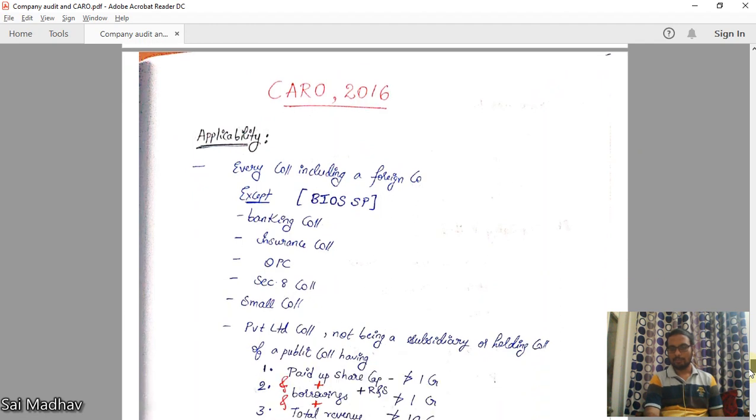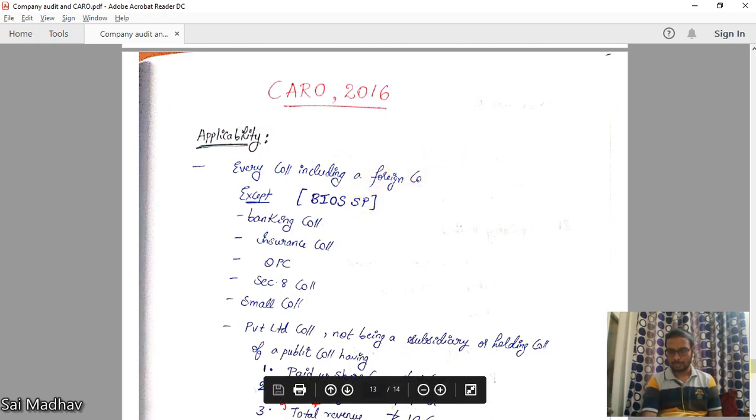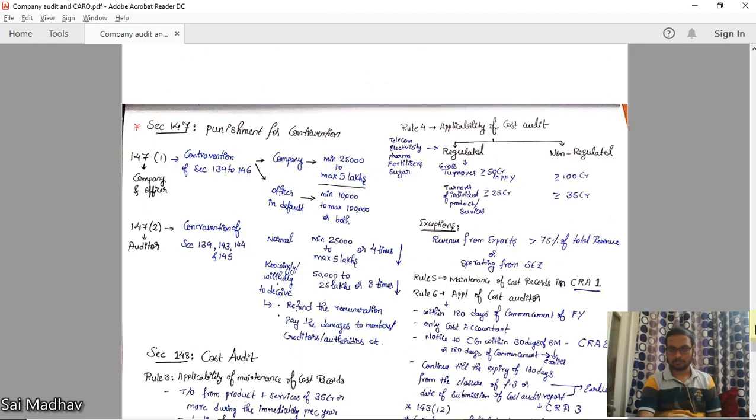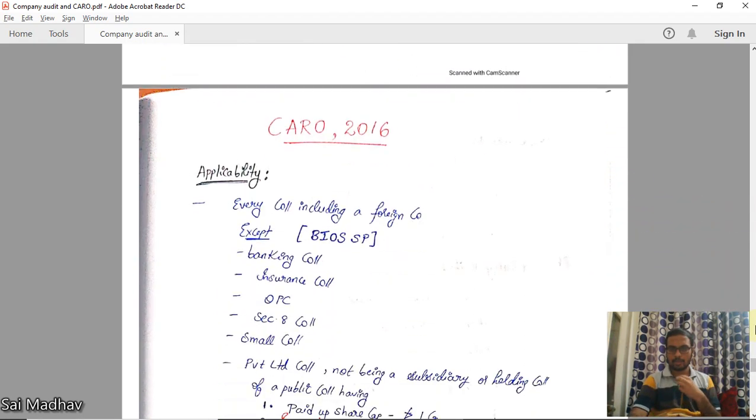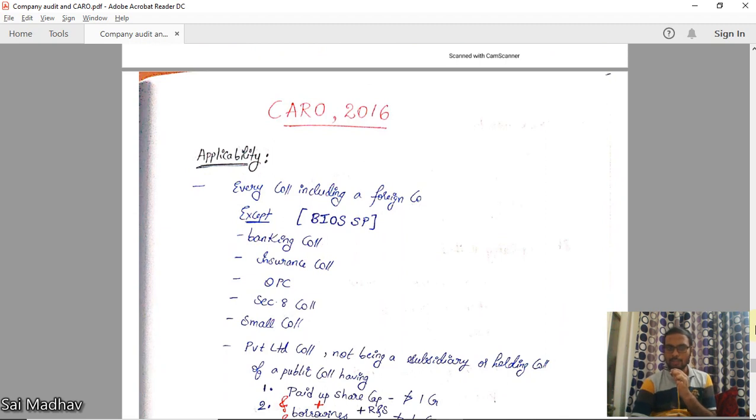Now next we will deal with CARO 2016. CARO stands for Company Auditors Report Order. For November exams 2020, CARO 2016 is applicable. However, for the next attempts, CARO 2020 is applicable. Here we are discussing CARO 2016.